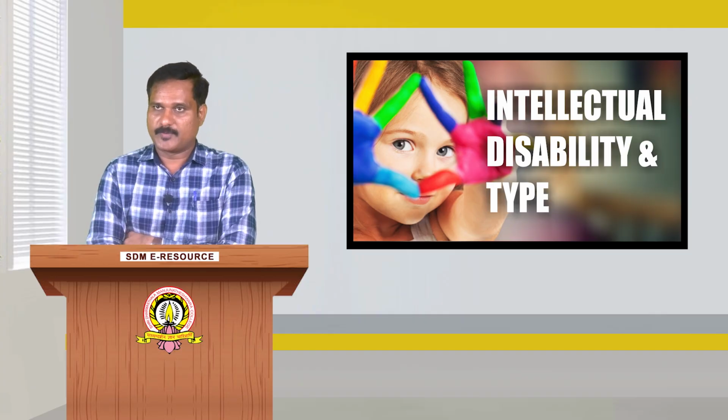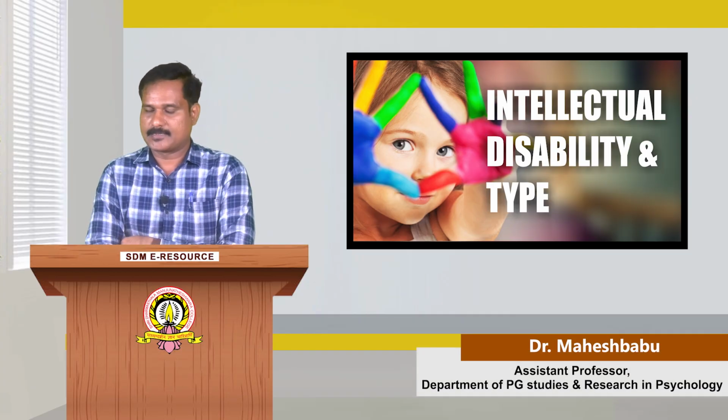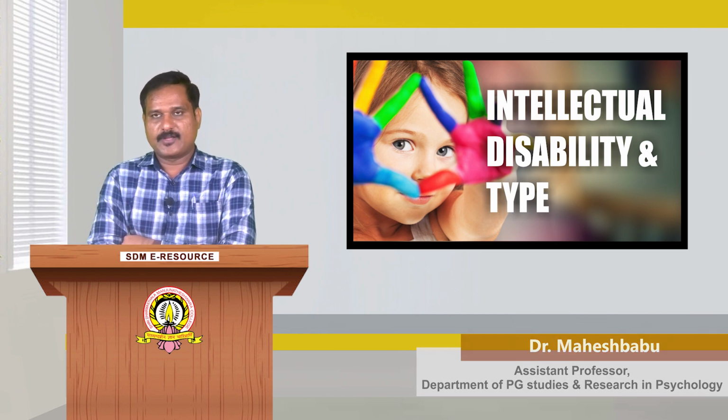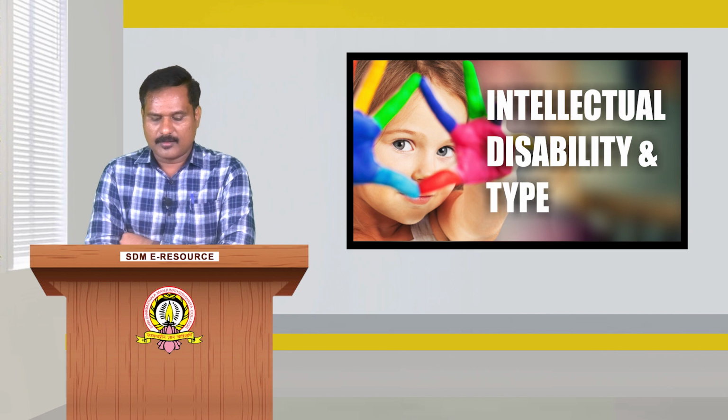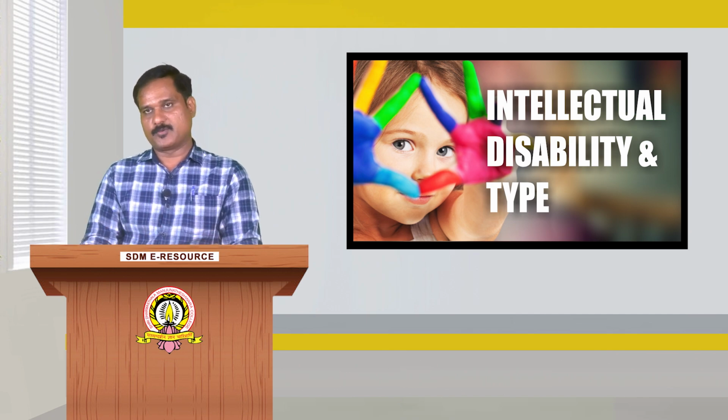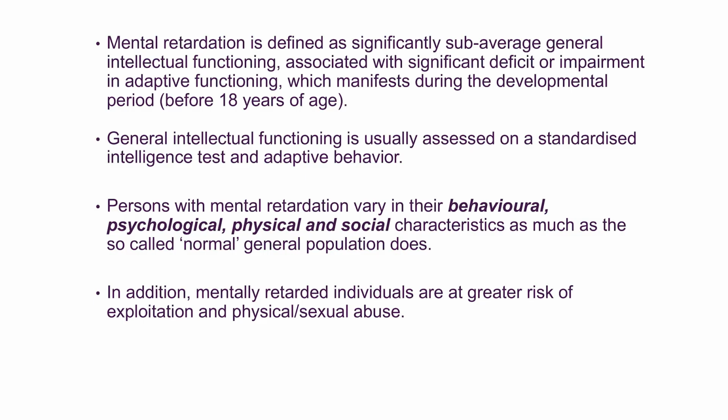Hello friends, today we will discuss intellectual disability and its types. Intellectual disability is identified by significant limitations in intellectual functioning as well as adaptive behaviors. Mental retardation is defined as significantly sub-average general intellectual functioning associated with significant deficit or impairment in adaptive functioning, which manifests during the developmental period, that is, before 18 years of age.